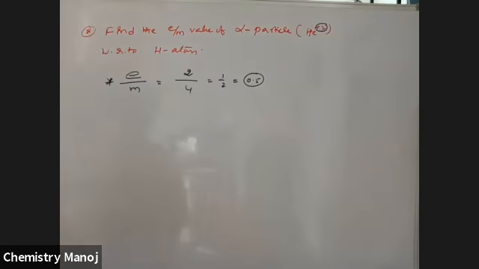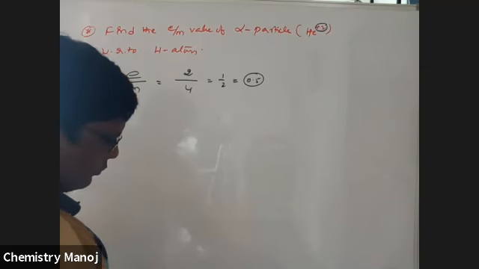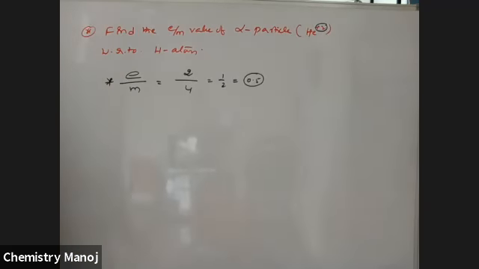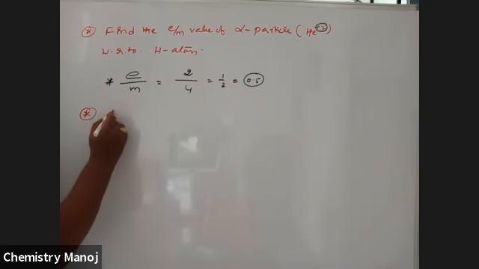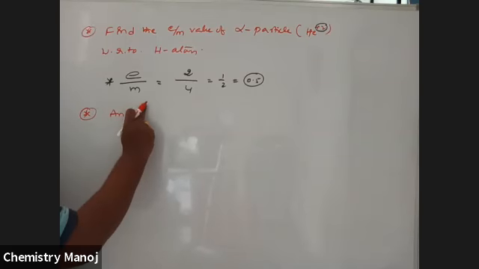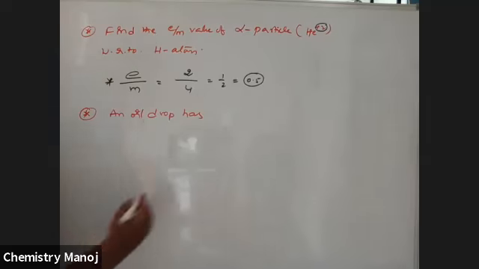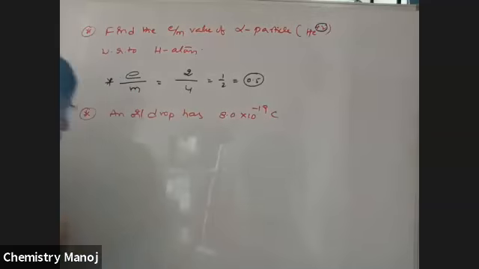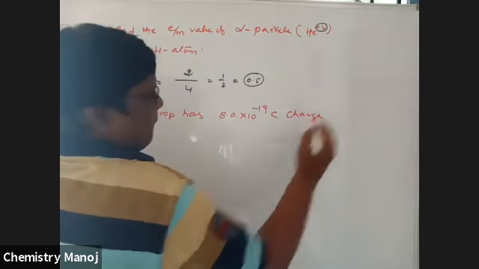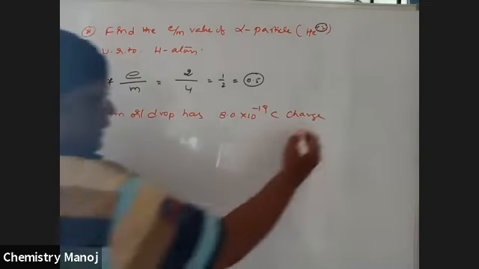Next one. Another problem here. An oil drop has 8.0 into 10 power minus 19 coulombs charge.